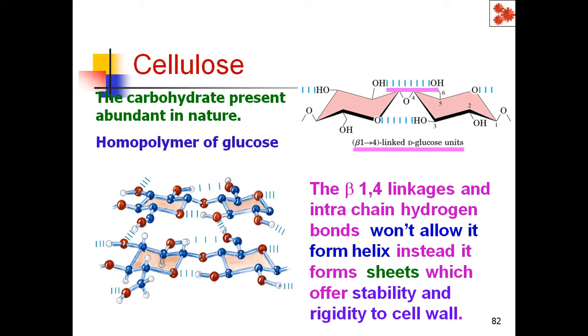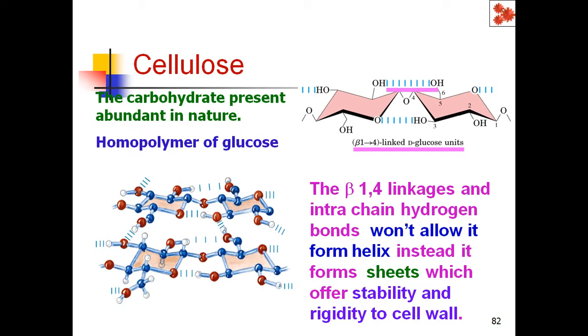So hydrogen bonds are formed between the chains of the glucose molecules in the cellulose. They don't allow it to form a helix. So a helix is not formed in the cellulose. They spread like a sheet instead of forming into a helix.